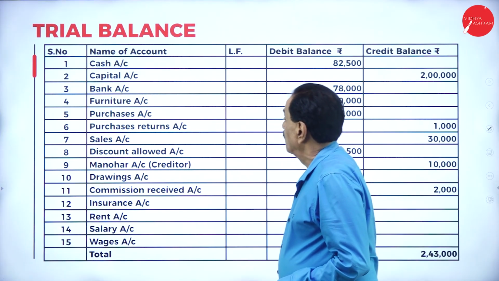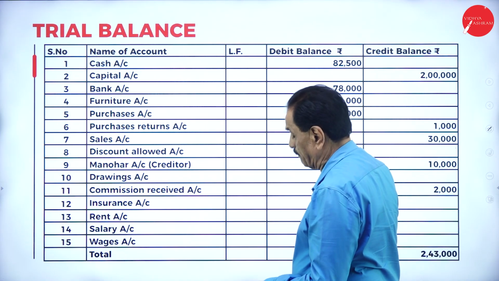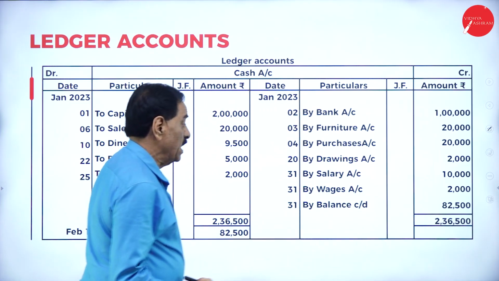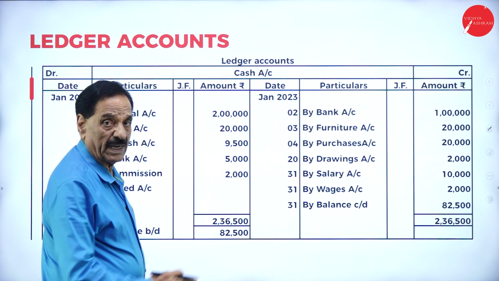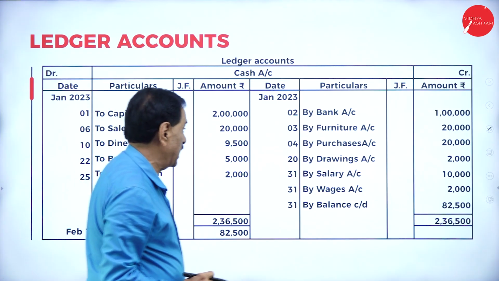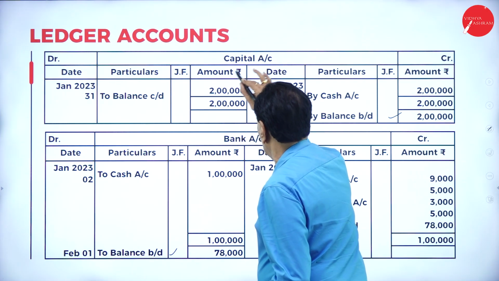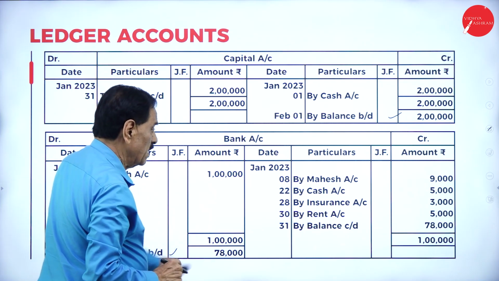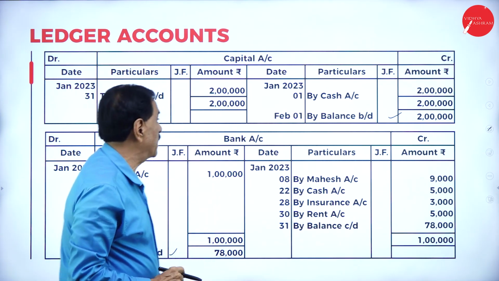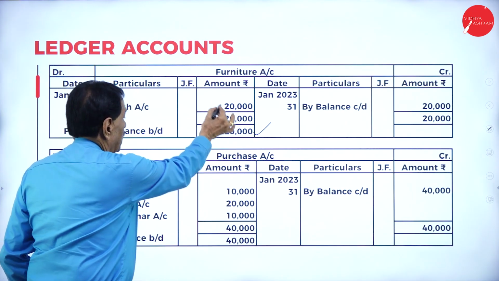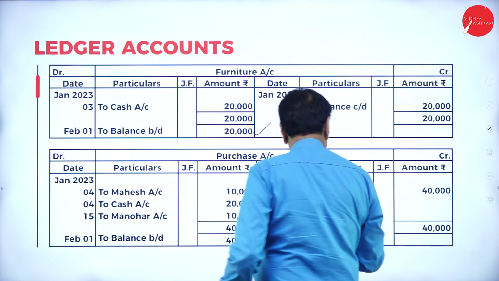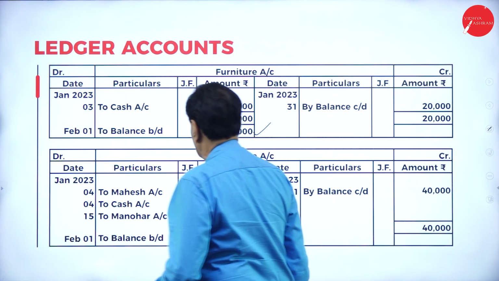See that first is the cash account we prepare. First you prepare the cash account. What's your balance? 82,500. That will come on the debit side. Then we prepare the capital account, that will come on the credit side. Then we prepare the bank account, that will come on the debit side. Then furniture 20,000 debit side. Purchases carried down 40,000 debit side.